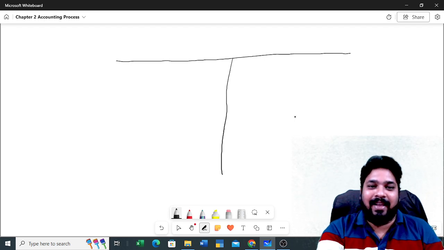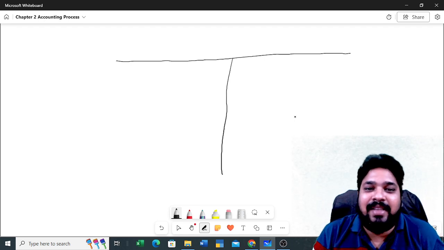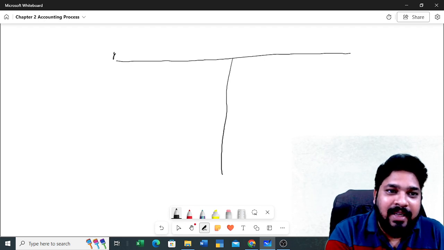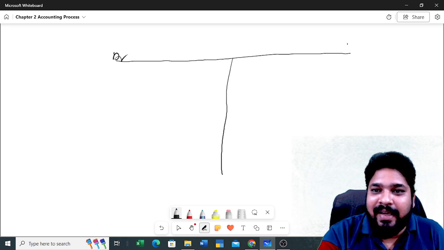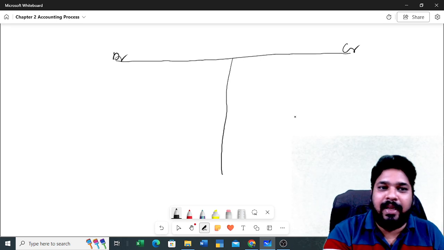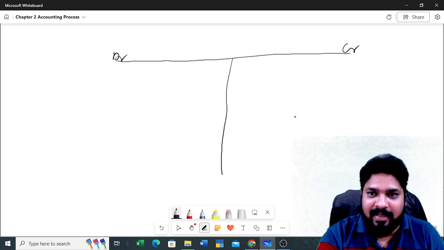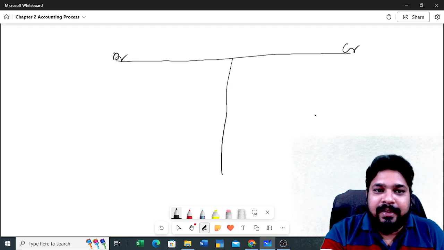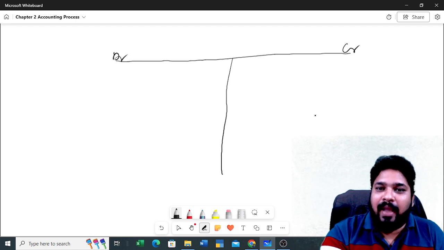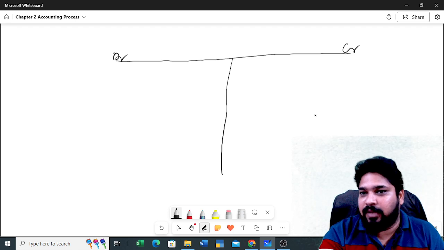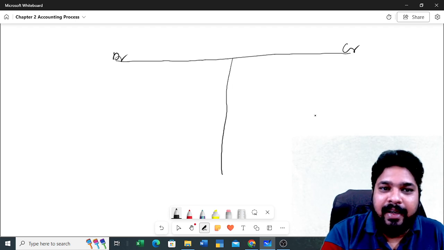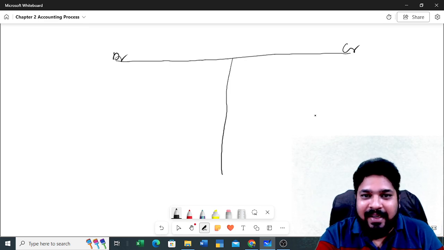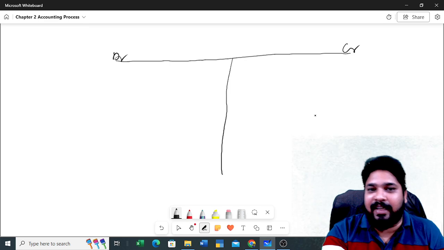We cannot call it left side or right side; we call this the debit side, DR, and the credit side, CR. Debit we represent as DR and credit we represent as CR. So this is the debit side and this is the credit side. Understood or not?